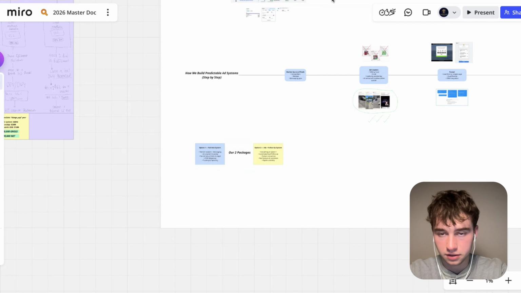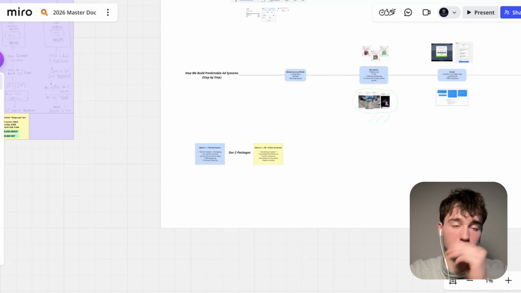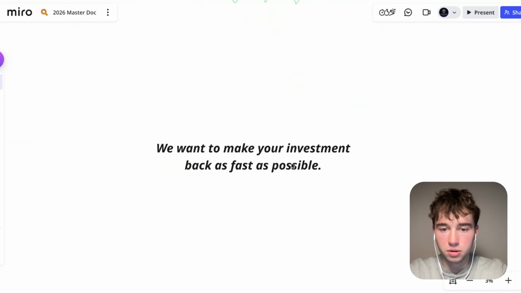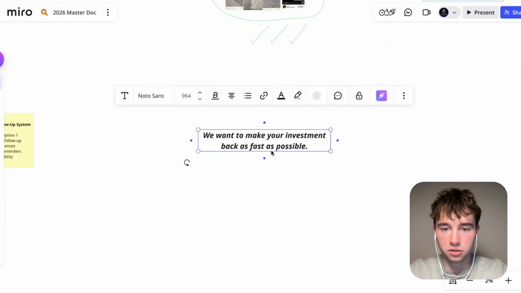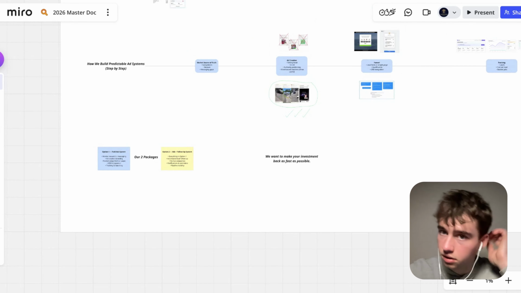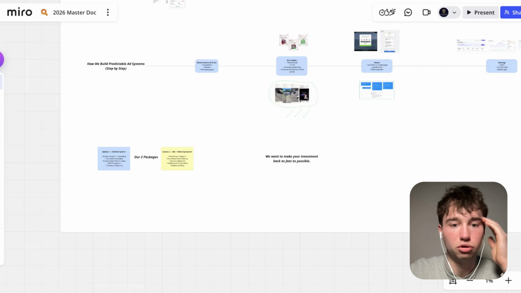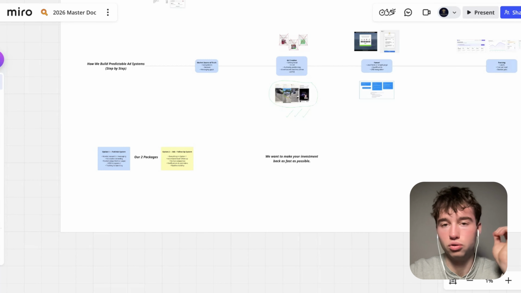And then last but not least, I believe the rest of this is just kind of closing out. Nice. Frame 10, guarantee. So our goal, we want to make your investment back as fast as possible. And let's see what else we got here. And who this is for. I don't think we even need to do this because we've already kind of established that. If what you're seeing makes sense and you like this, book a strategy call below.